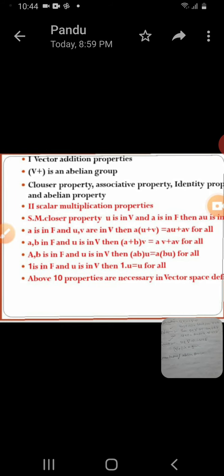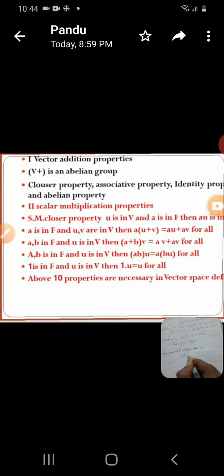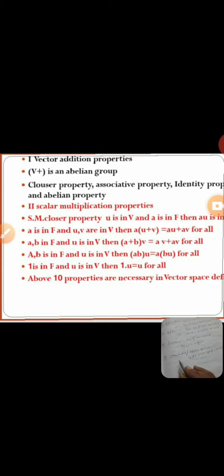Take any u, v that are elements of V. That implies u plus v is equal to v plus u for all u, v. You sum in any order, the answer is the same. Already you know this. Almost all integers also satisfy this type of property. It is called the commutative property. Under these 5 properties, V plus is an abelian group. This is the first stage of the vector space.